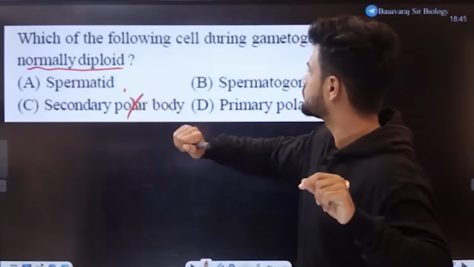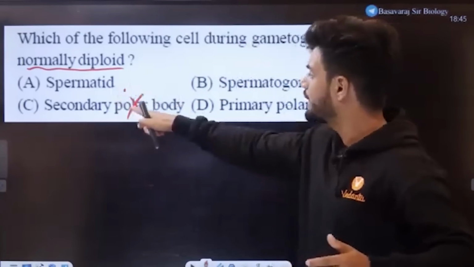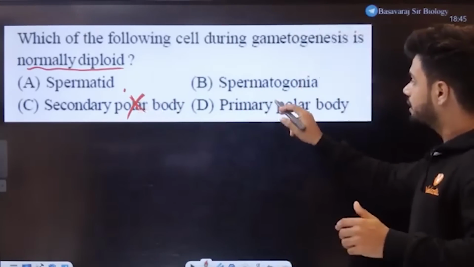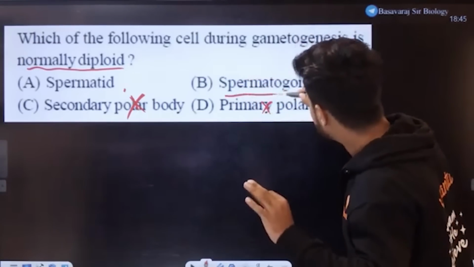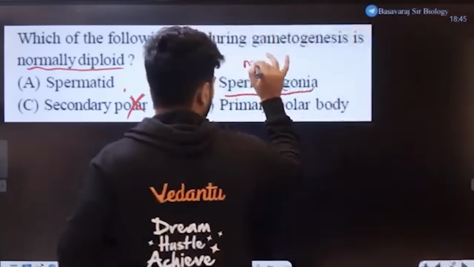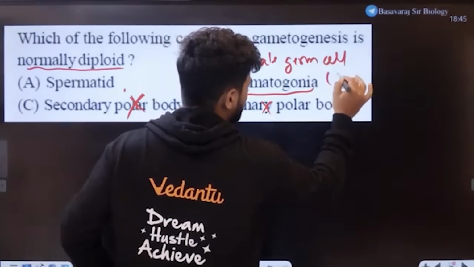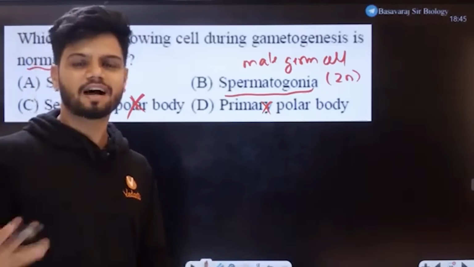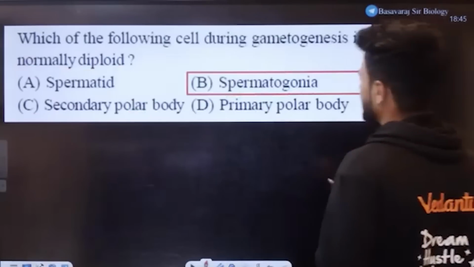Even if it says gametogenesis, it's going to be haploid only. Primary polar body, again haploid. But we just learnt that your spermatogonia, also called the male germ cell, is going to be diploid. Good question, obviously. I'll make good questions only. So this is going to be the right answer.